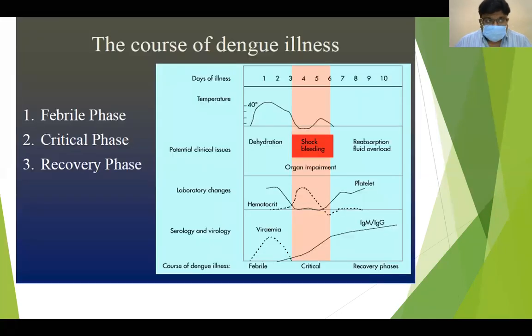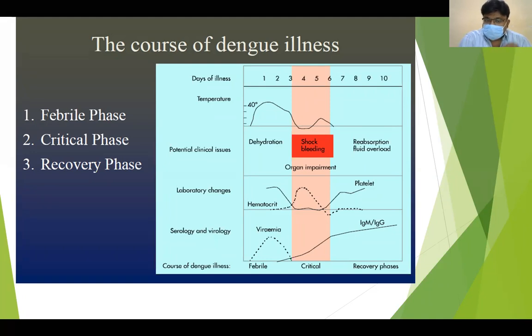So the course of illness: if you look at the chart properly, the top row shows the number of days. The first 4 to 5 days are the febrile phase, where you can see the temperature rise, which comes down by the 4th to 5th day. Usual clinical issues are dehydration, shock or bleeding during the critical phase.